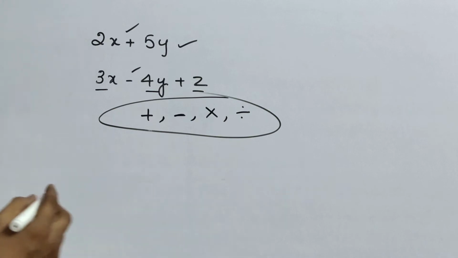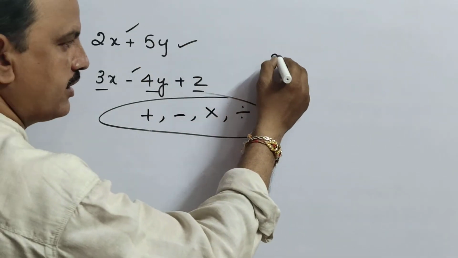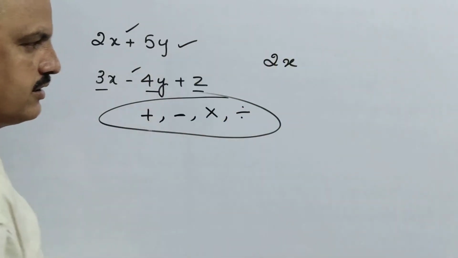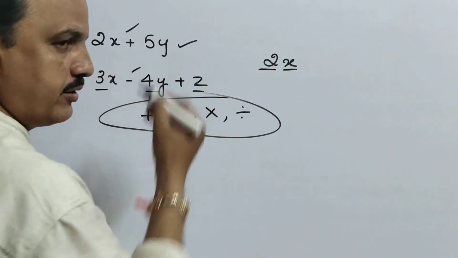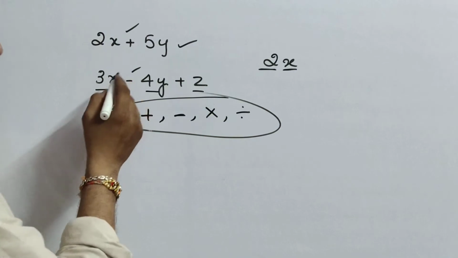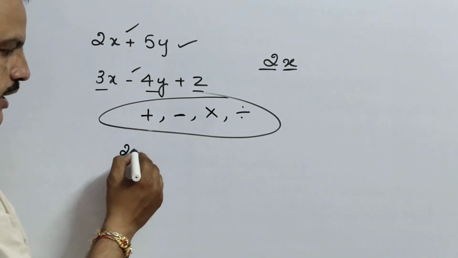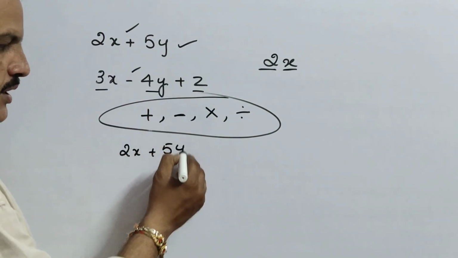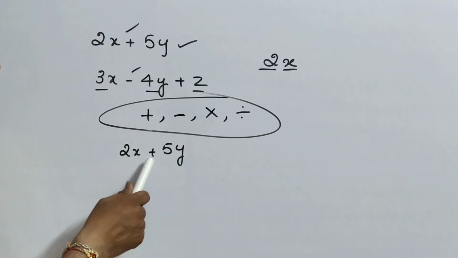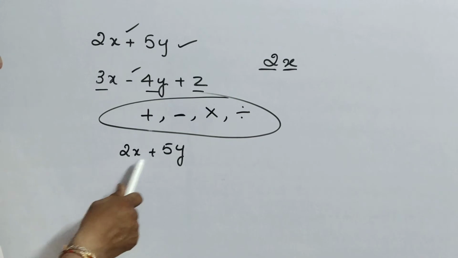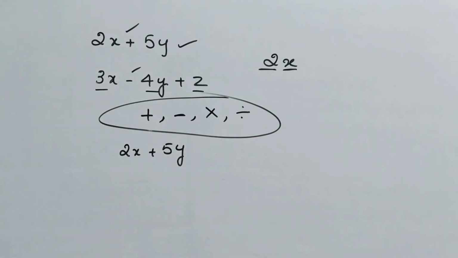That means, see here, as you all know, 2x is a term. And in this, you have seen this is a constant and this is a variable. Now, as I told you, 2x plus 5y means two terms are combined with a plus symbol. Okay, children, see here now.